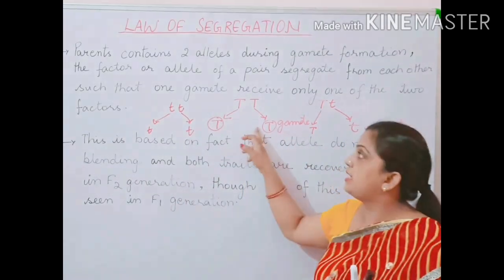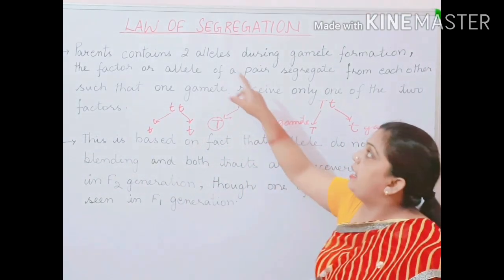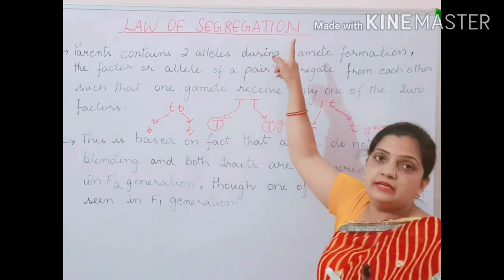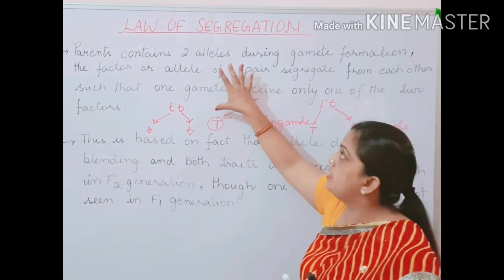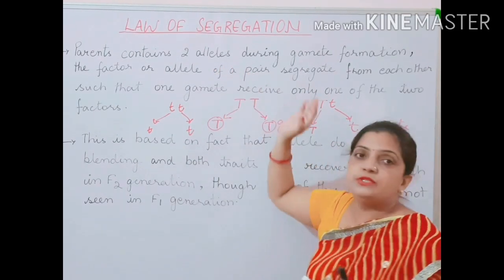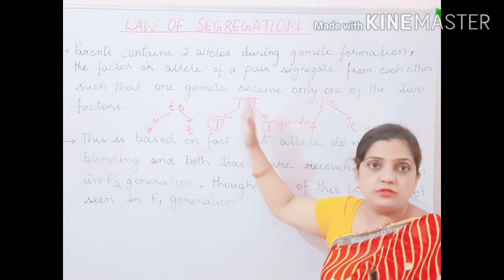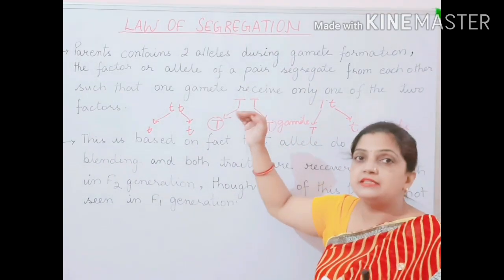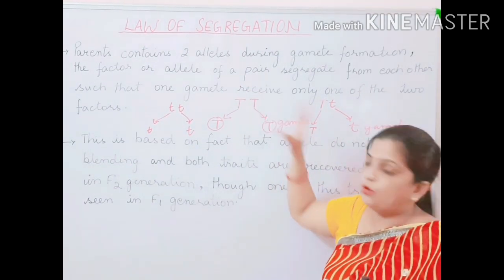So this is how your gametes are separating, and this is what was explained by Mendel in the law of segregation. This was the definition of the law of segregation given in your NCERT book. I have taken exactly the sentence from there to explain what Mendel wanted to explain in his law.